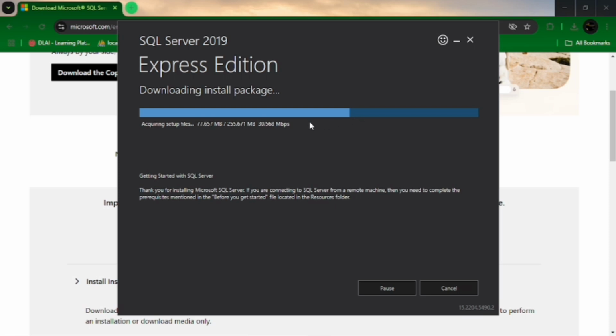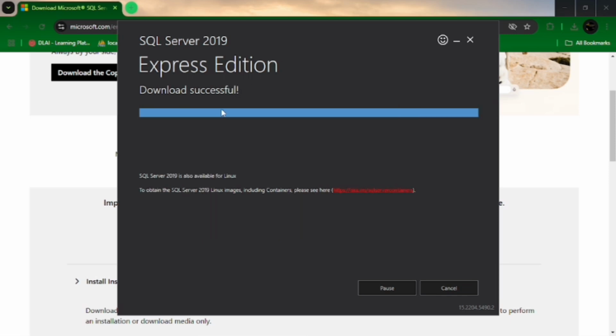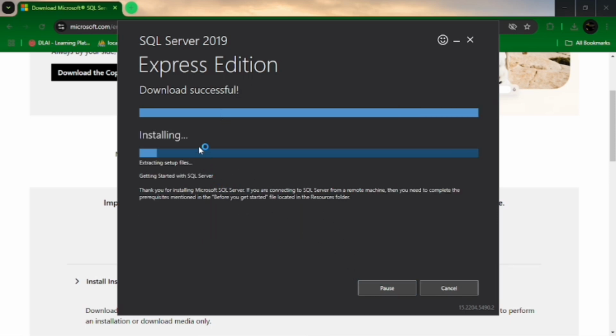If you have a broadband or Wi-Fi connection, it will download easily and fast. If you are using mobile Wi-Fi, it will download slowly. Now let's complete the download, and after that it will install.